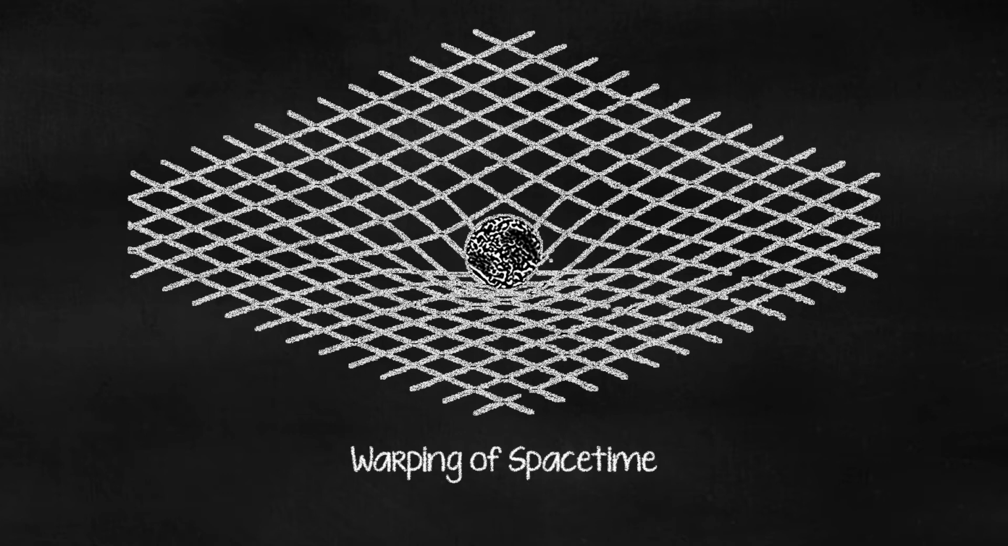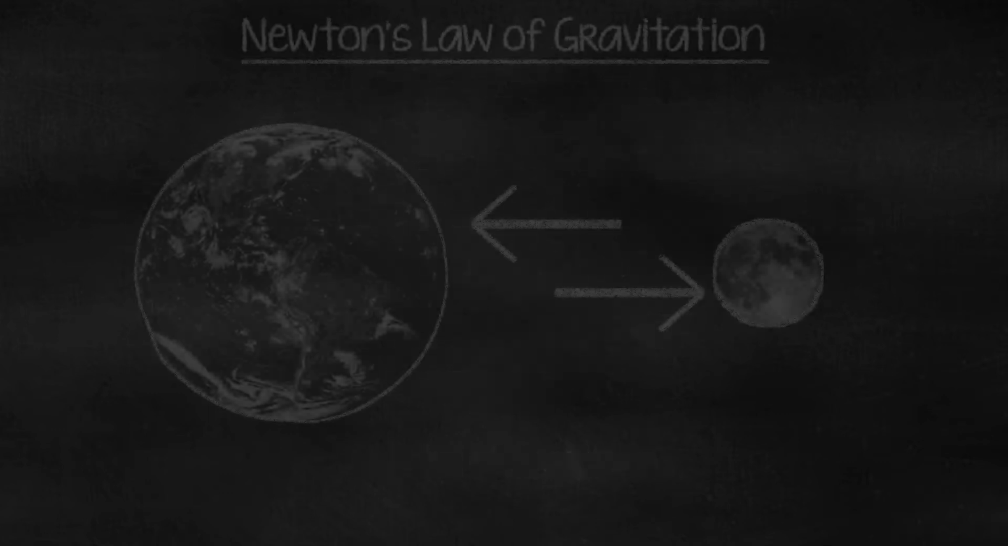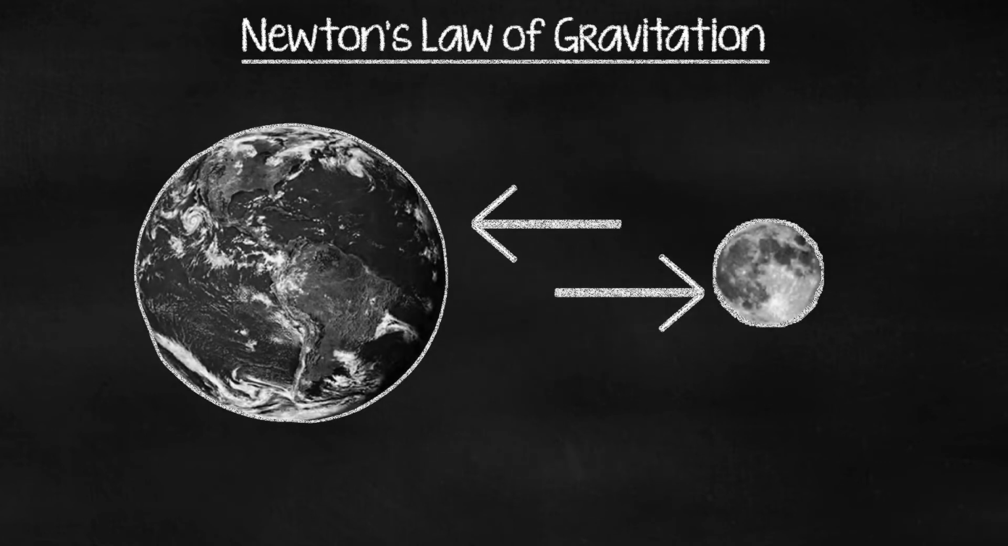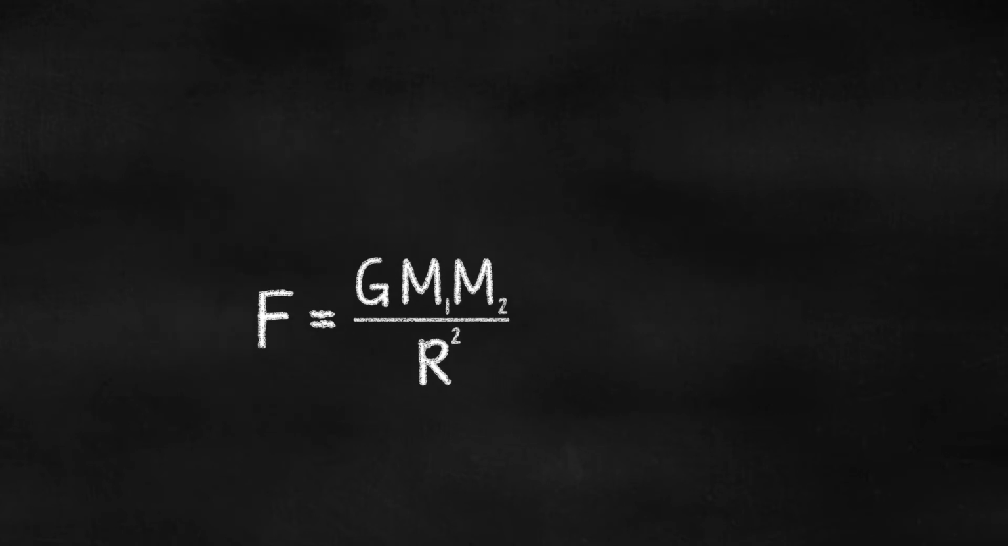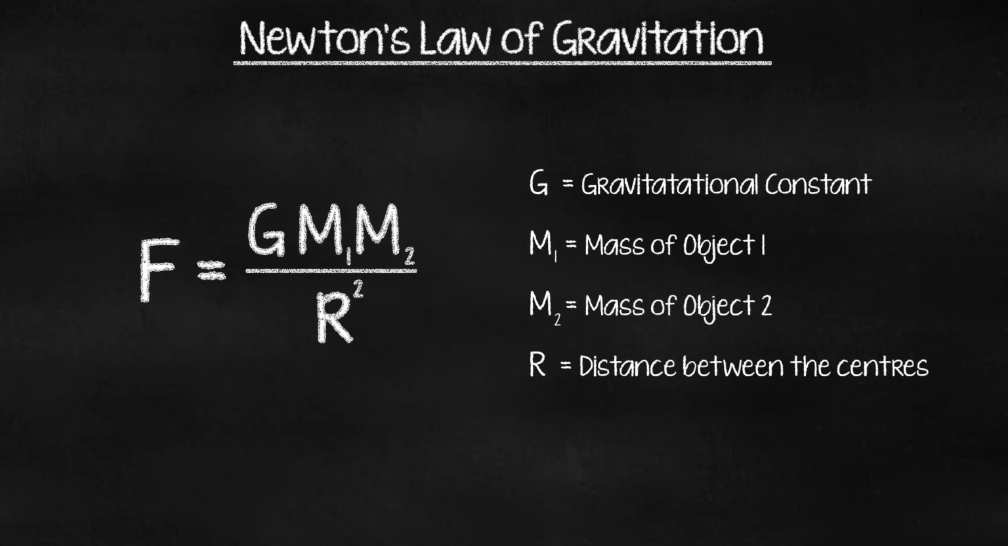This can be visualized. When you place a bowling ball on a trampoline, it would create curvature, and this is the distortion. According to Newton's law of gravitation, large masses have greater gravitational force as the force is directly proportional to the product of the masses. But according to Einstein's theory of relativity, it is because larger masses warp space-time substantially, producing a larger gravity.